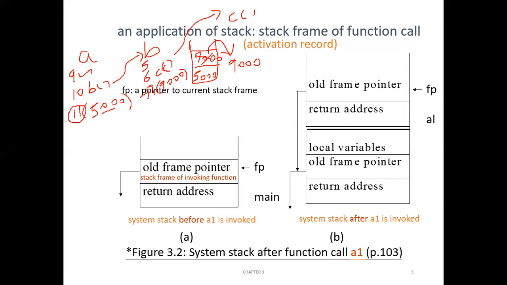Now this entire function B will get executed and complete. After finishing B, again the compiler should know where the control should go. So once again it will pop the stack. When it pops, what will it get? It will get 5000. So the control will come to this address 5000, and from here function A will execute, right?